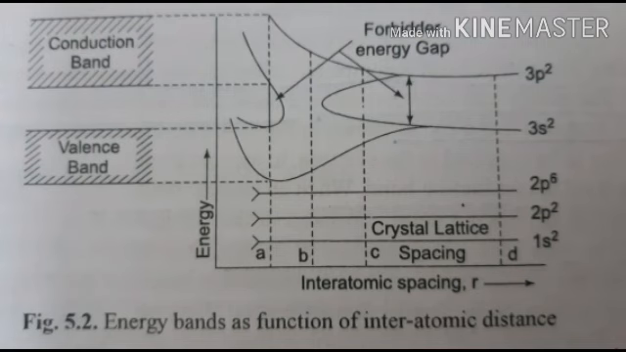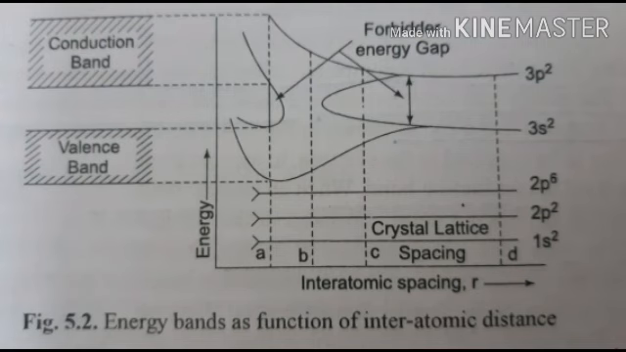To explain the energy bands in solids, let us take an example of silicon 14, whose configuration is 1s2, 2s2, 2p6, 3s2 and 3p2. It has 4 valence electrons, 2 valence electrons in 3s and 2 valence electrons in 3p.